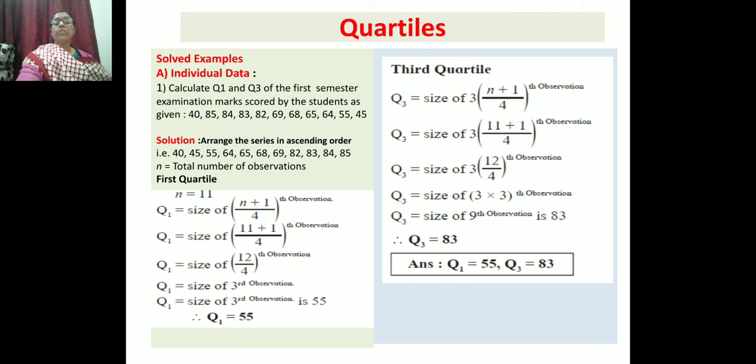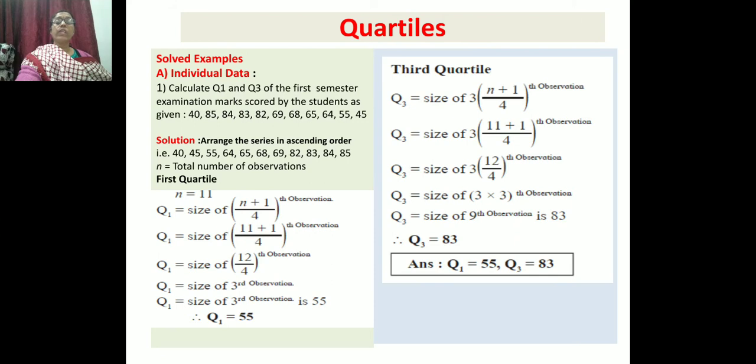For individual data we have discussed the formula: Q1 is equal to size of i into (n plus 1) upon 4th observation. If it is Q1, i is 1. Now the total number of observations is 11.